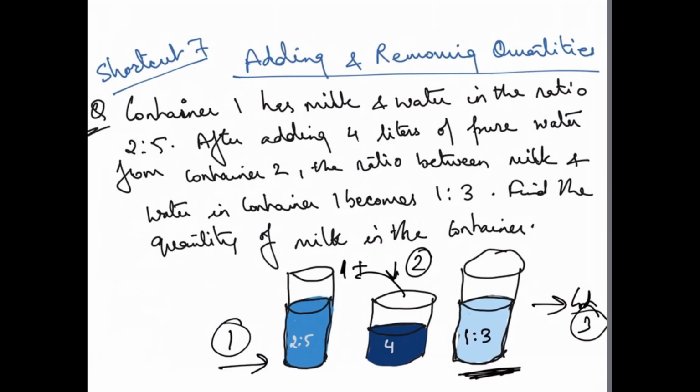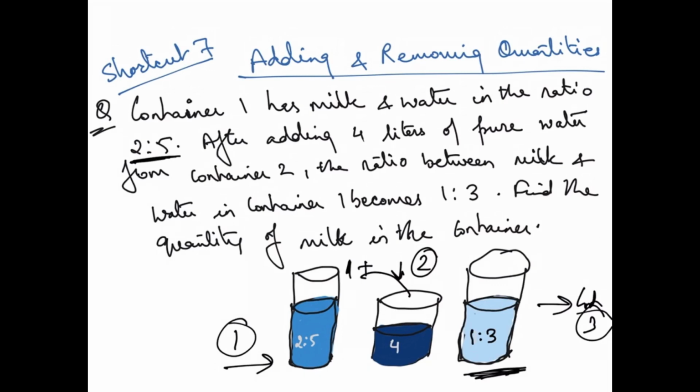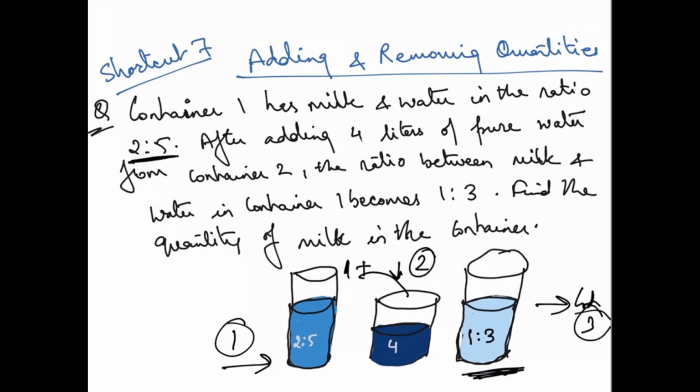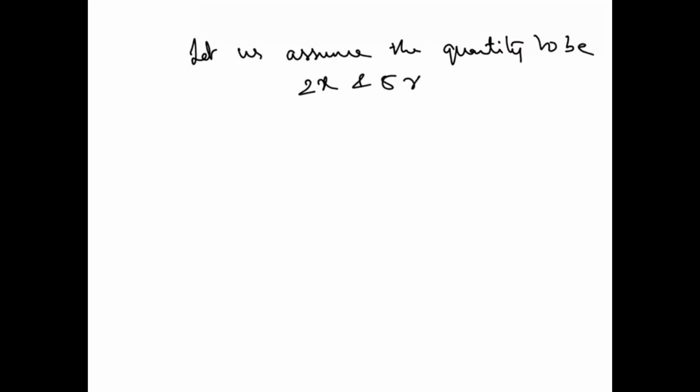So what we will do is, let us assume the actual quantity of milk and water as 2x and 5x. See, if you look at the question, what is the first ratio? This. So we will assume 2x and 5x. Let us assume the quantity to be 2x and 5x. This is what we are assuming, that these are the actual quantities. Correct? Now what is the next thing we did?